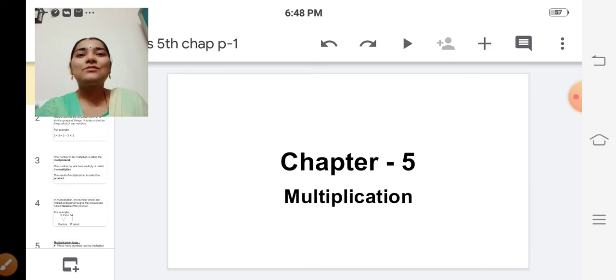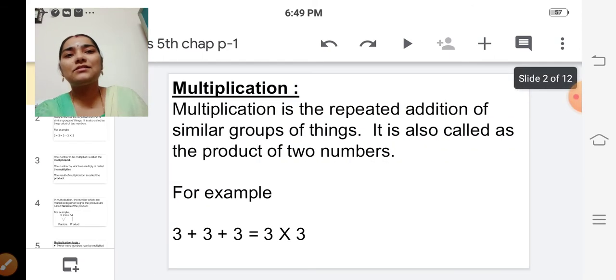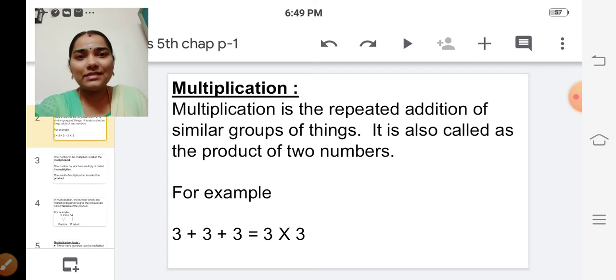Okay. So, let's start with chapter number 5, multiplication. So, what is multiplication? Multiplication is nothing but repeated addition of similar groups of things.